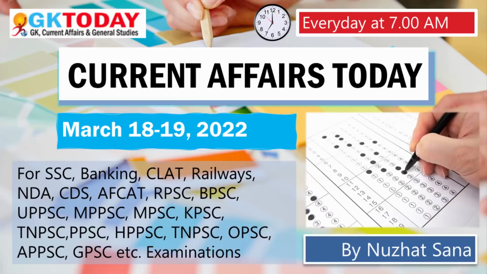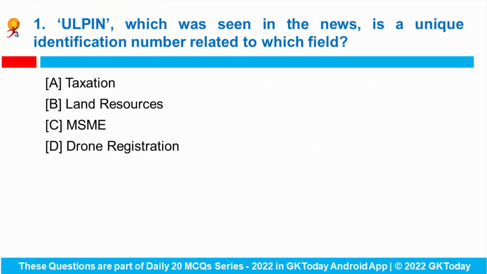Today we'll be discussing the most important MCQs for 18th and 19th of March 2022. Starting with the very first question: ULPIN, which was seen in the news recently, is a unique identification number related to which particular field? First of all, what does ULPIN stand for? It stands for the Unique Land Parcel Identification Number.